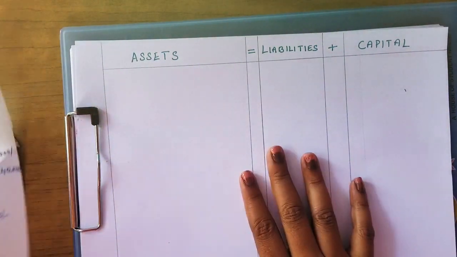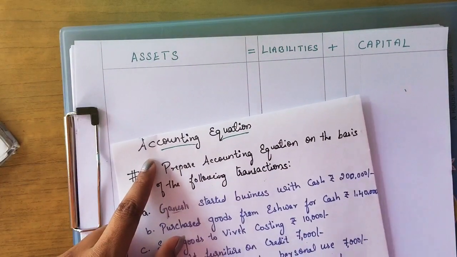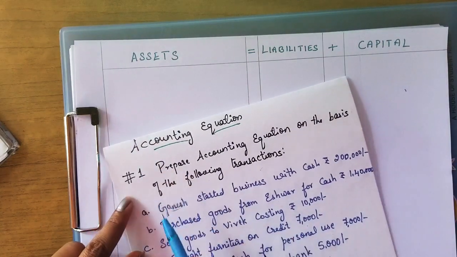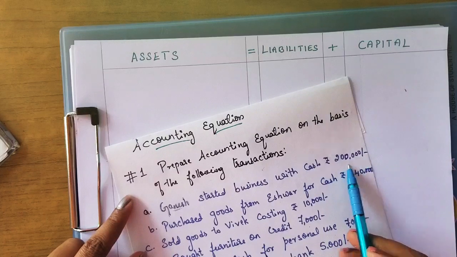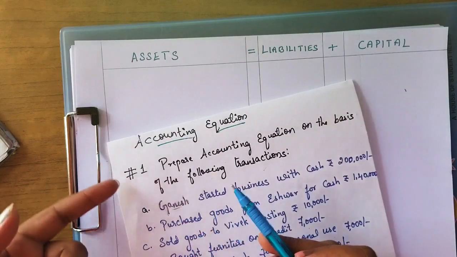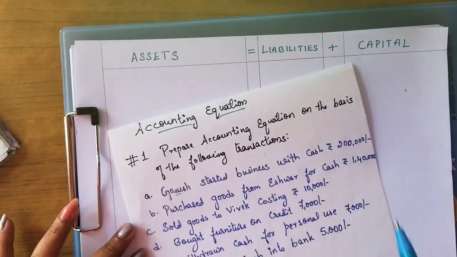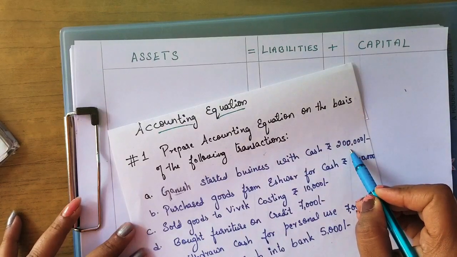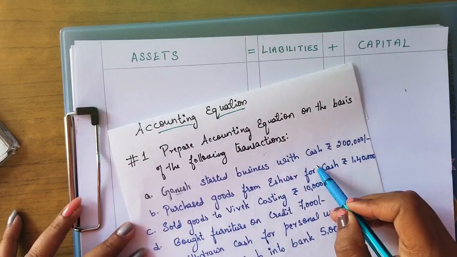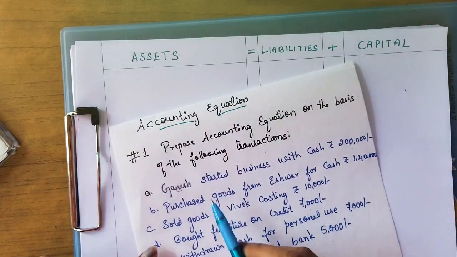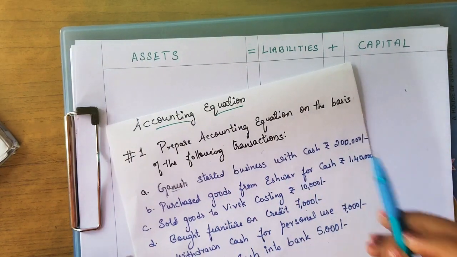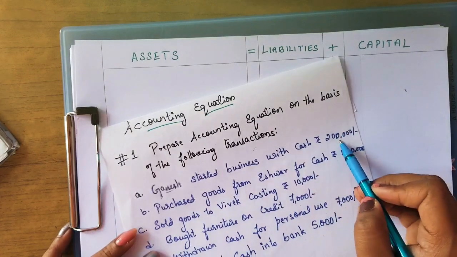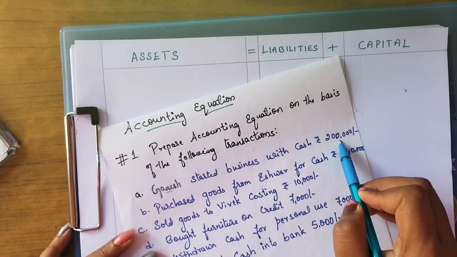So the first transaction: Ganesh started business with cash rupees 2 lakhs. Ganesh is starting a business. When he is starting, the initial amount we call capital. Whatever investment he is making is the initial capital. He is investing 2 lakhs rupees as cash in the business. So that 2 lakhs becomes the capital amount.